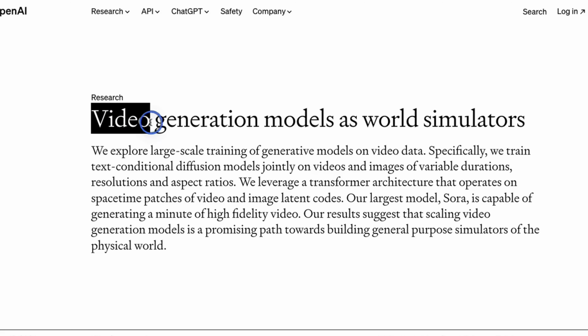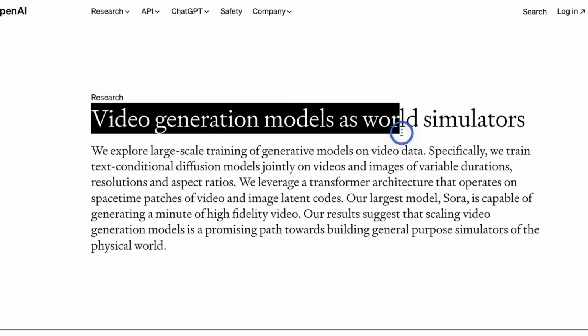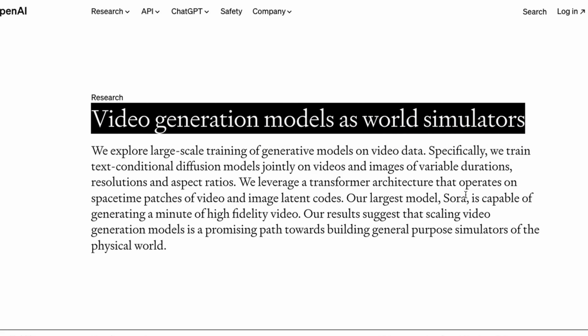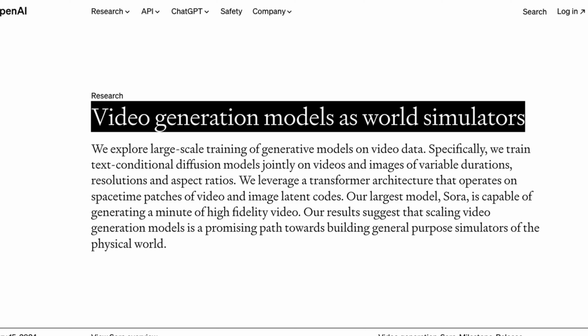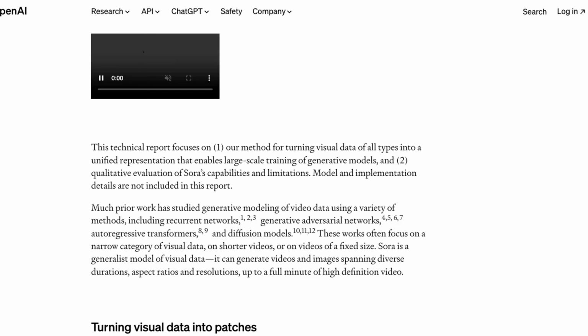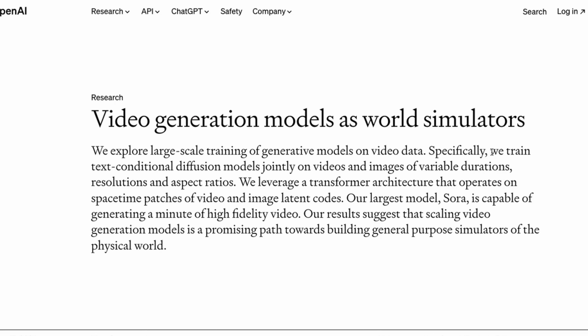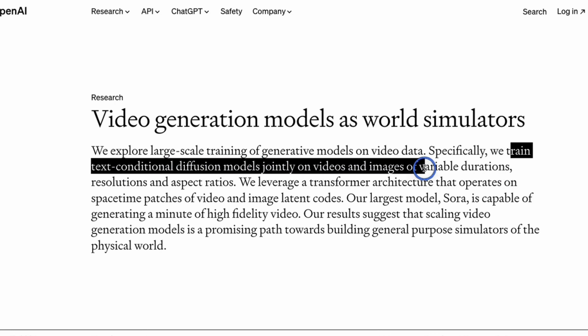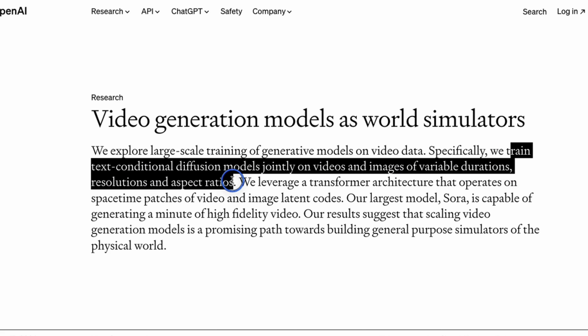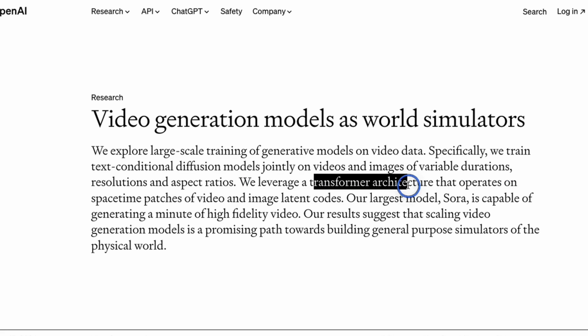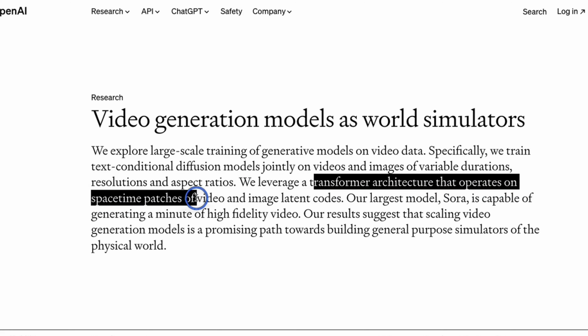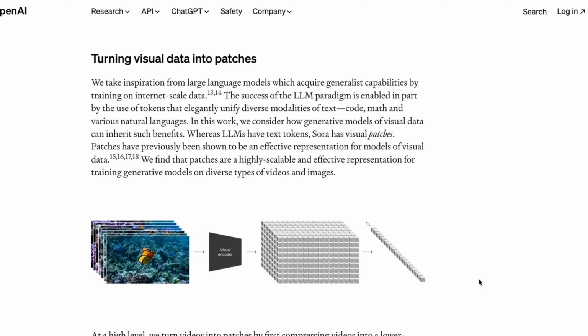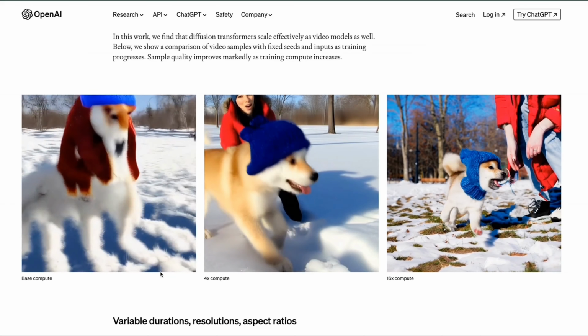Along with the blog post, they also released this research article, Video Generation Models as World Simulators. This goes into a lot more details on how the model is trained and what the different capabilities of the model are. According to this research blog post, they trained text conditional diffusion models jointly on videos and images of variable durations, resolutions and aspect ratios. They are using the video transformer architecture that operates on space-time patches of video and image latent codes. I highly recommend everybody to read through this article because it has a lot of information. But let's look at a few highlights.